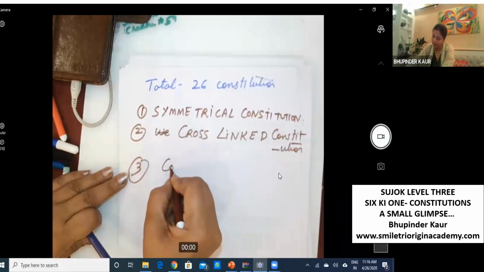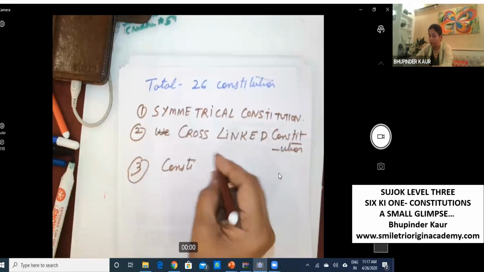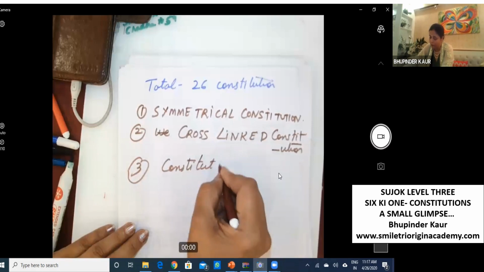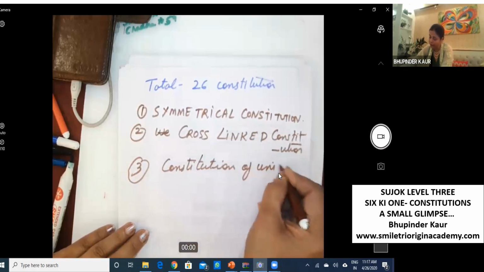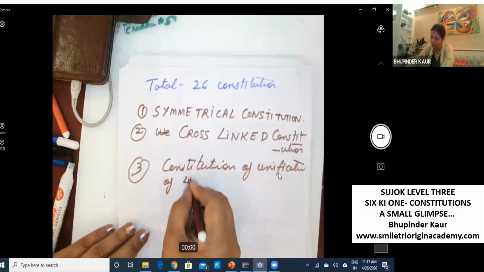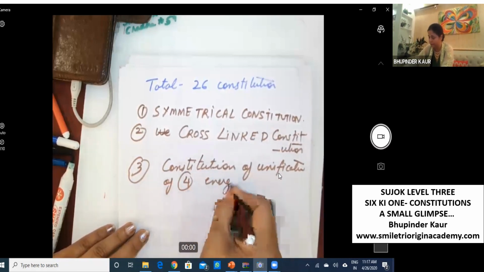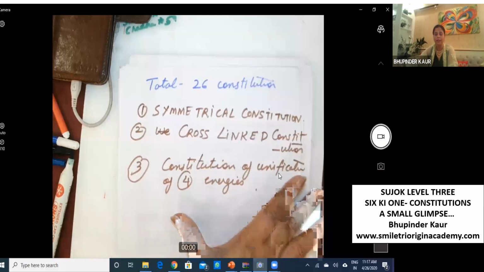And then we have, and I'll give you examples to make you understand, constitution of unification of 4 energies. Total 26 constitutions, and these are the major 3 groups.